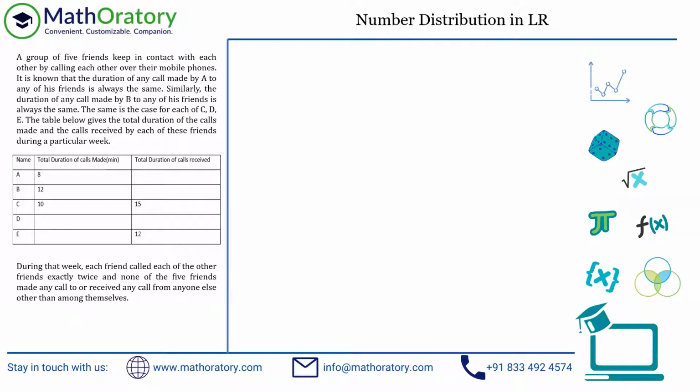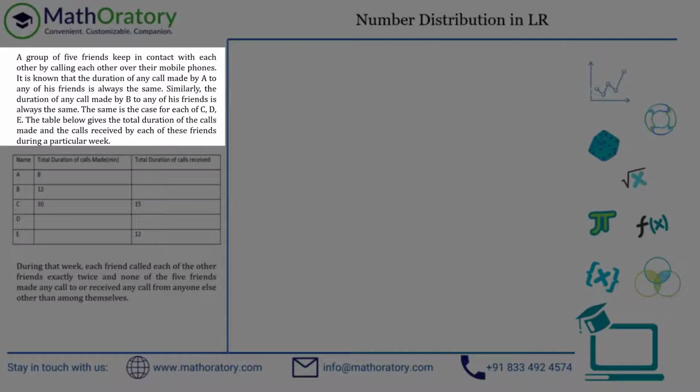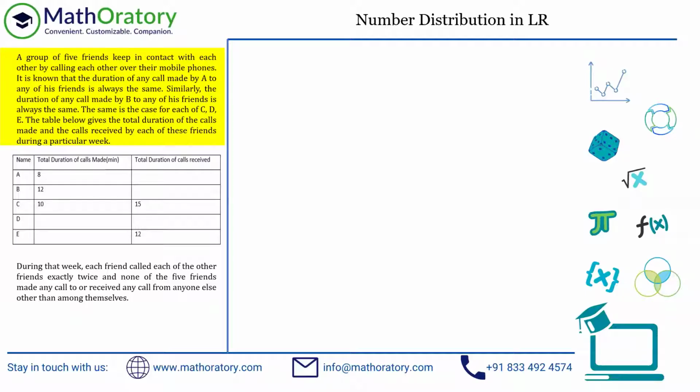All right, so in this premise, it has been mentioned that there are 5 friends who are having a conversation with each other. There is partial information in the table which gives us the information about how many calls a particular friend has made and how many calls a friend has received. There are a few things you should have taken note of when you were reading the premise, so I'll just point those out. First is this point: the duration of any call made by A to any of his friends is always the same.